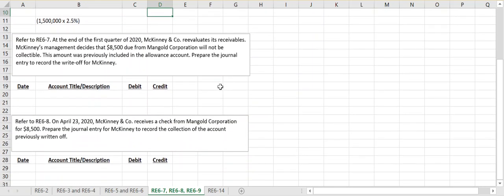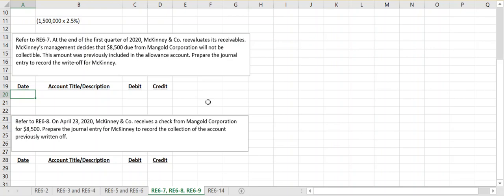The next one related to this information says that at the end of the first quarter of 2020, they reevaluate their receivables and decide that $8,500 that is due from the Mangold Corporation is not going to be collectible. This amount was previously included in the allowance account at the end of our previous year, and they want us to journalize the entry to write off that accounts receivable. So we are looking to do this at the end of the first quarter.